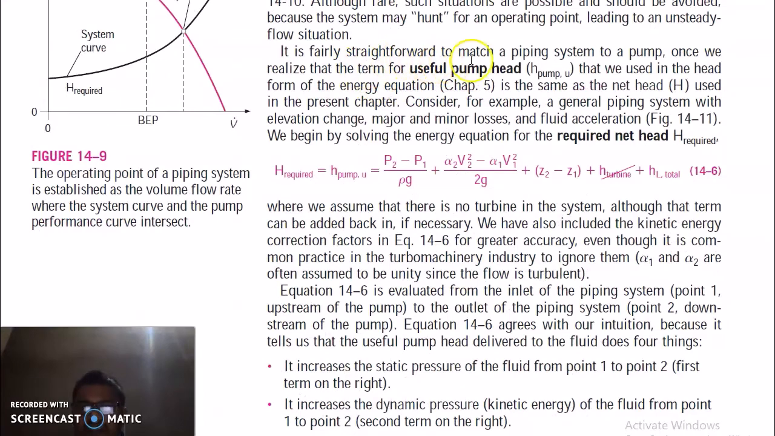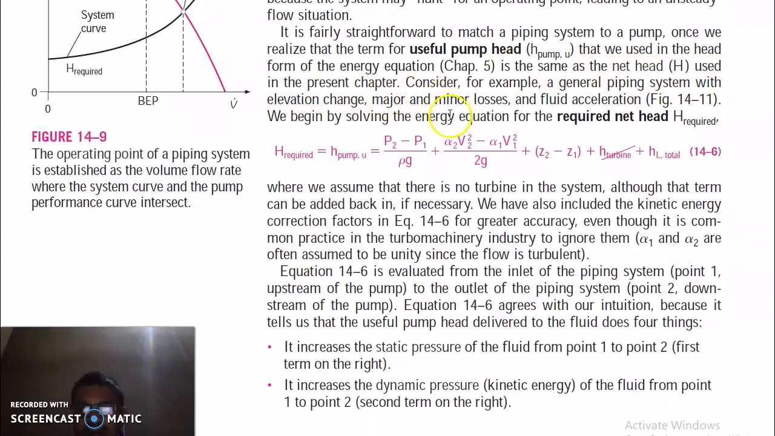It is fairly straightforward to match a piping system to a pump once we realize that the term for useful pump head that we use in the head form of the energy equation is the same as the net head used in the present chapter. Consider for example a general piping system with elevation change, major and minor losses, and fluid acceleration. We begin by solving the energy equation for the required net head, H required.